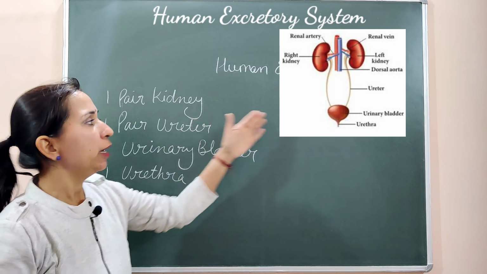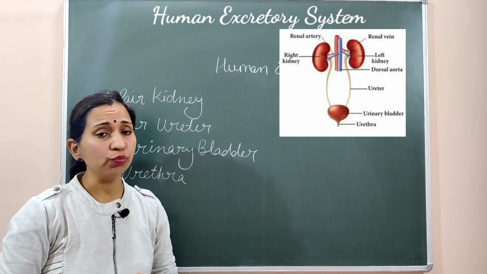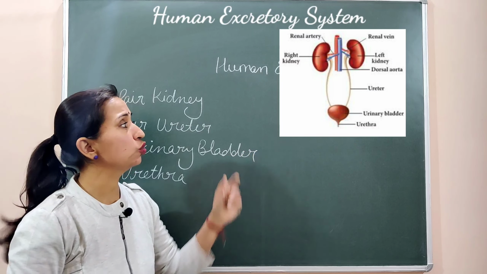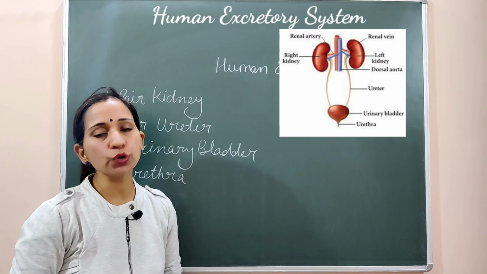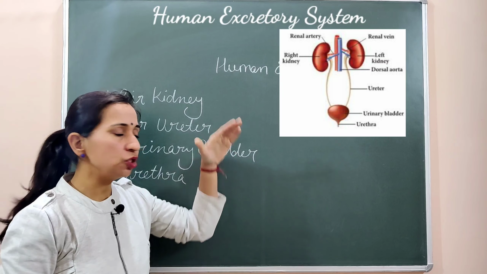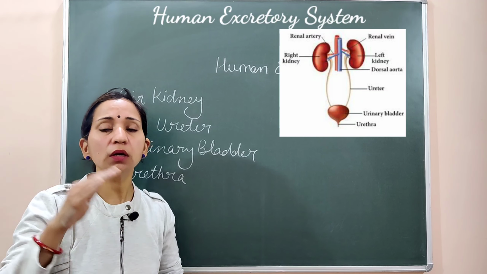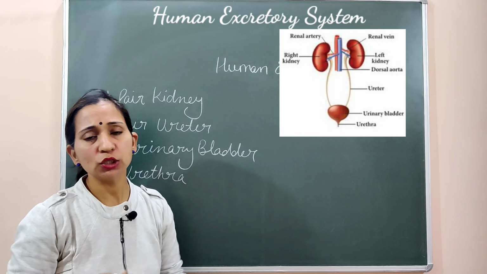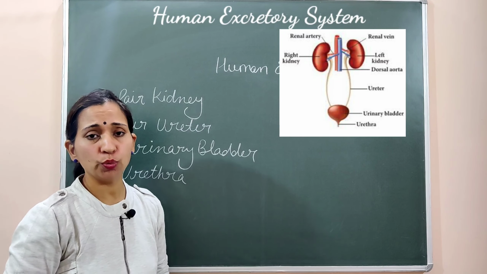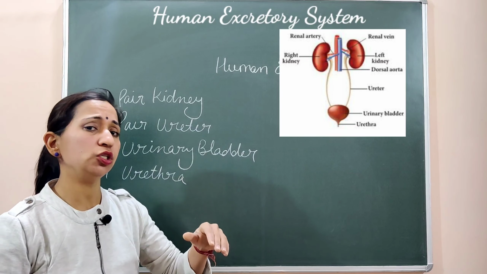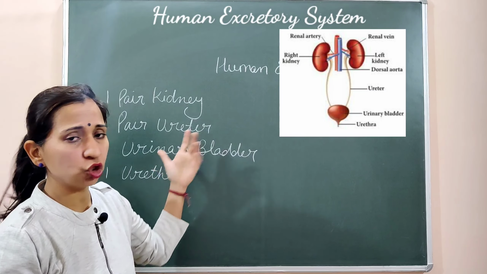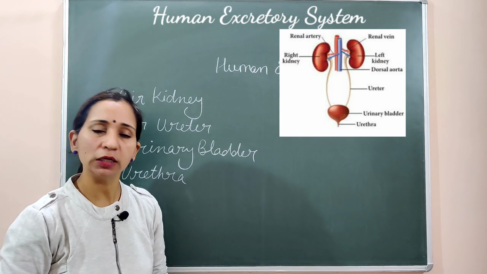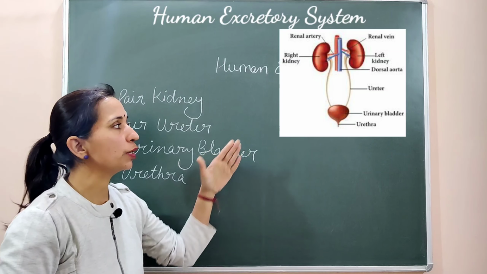Here you can see in the diagram that both kidneys are shown. One is known as the left kidney, another one as the right kidney. So we have two kidneys. The right kidney is present slightly lower than the left one because it gets pushed by the liver. Liver का जो large part होता है, large lobe होता है, उसकी वजह से right kidney थोड़ा सा नीचे होगी. Exact location, size, shapes, weight सबके बारे में बात हम तब करेंगे जब हम kidney को individually discuss करेंगे. So these are the two kidneys.